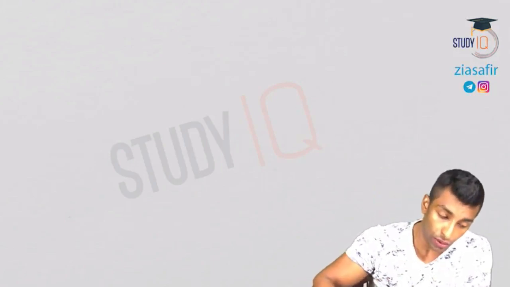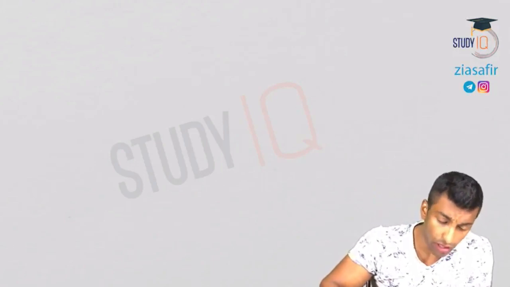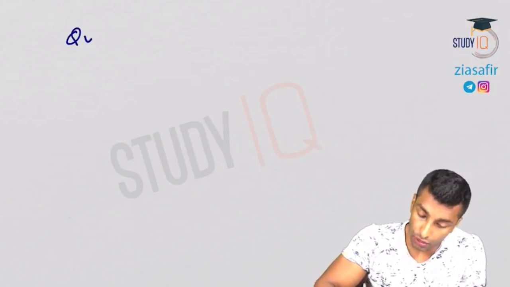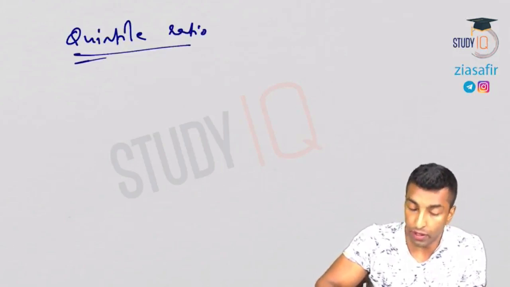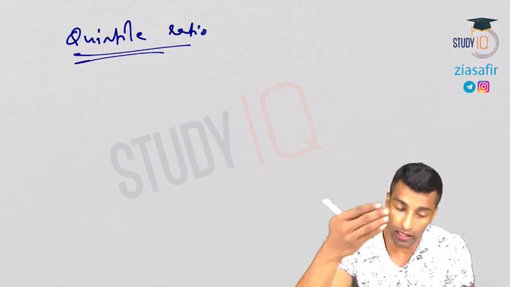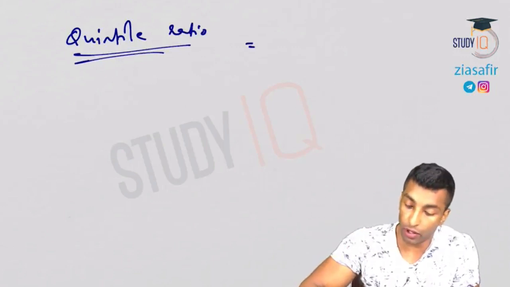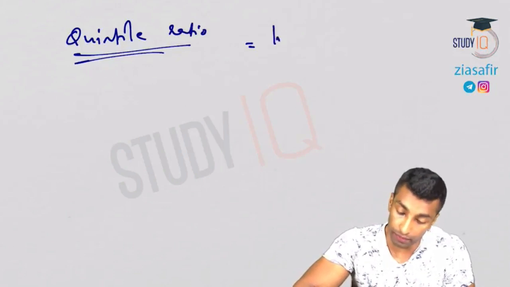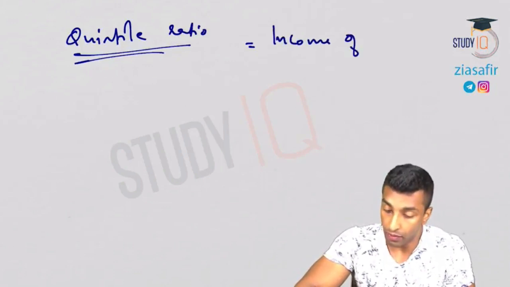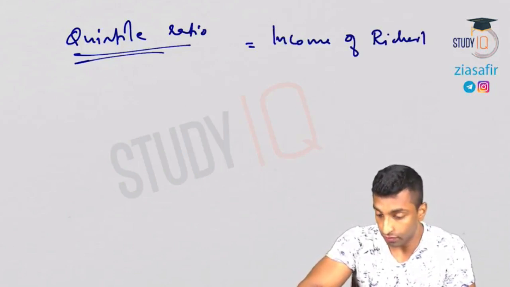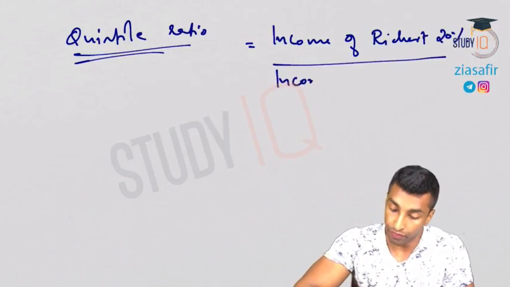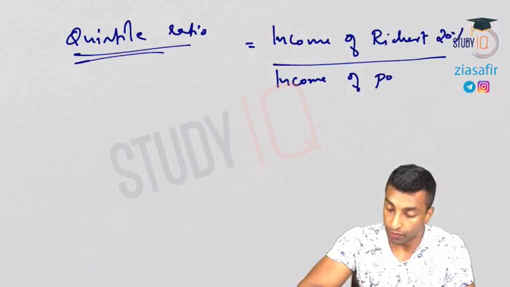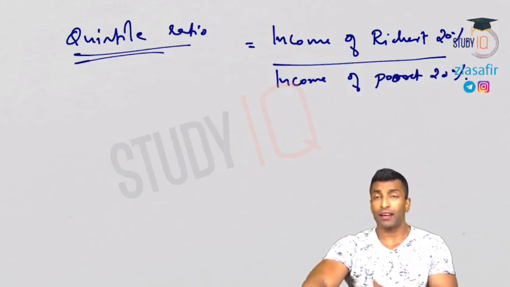Okay, so here I'm going to talk about quintile ratio. Quintile ratio means I'll be talking about the poorest 20 and richest 20. So in the top numerator, it is income of richest 20% divided by income of poorest 20%. Okay, see, there are different ratios.